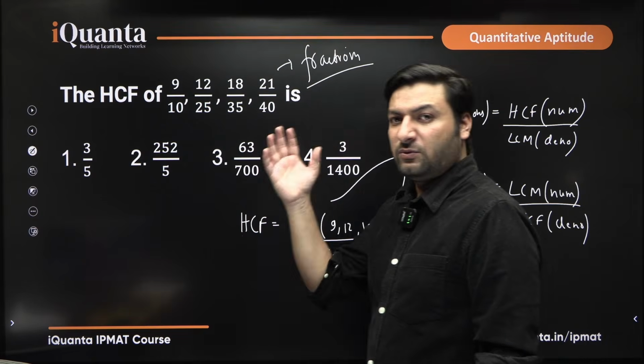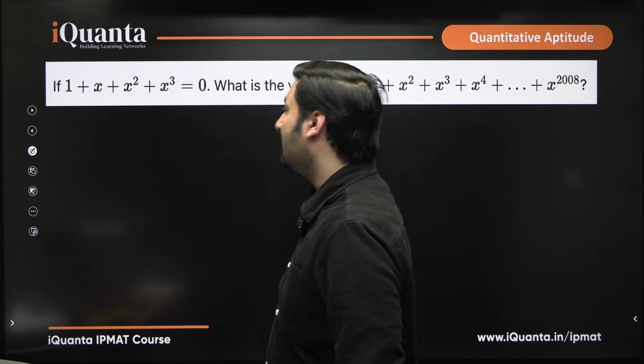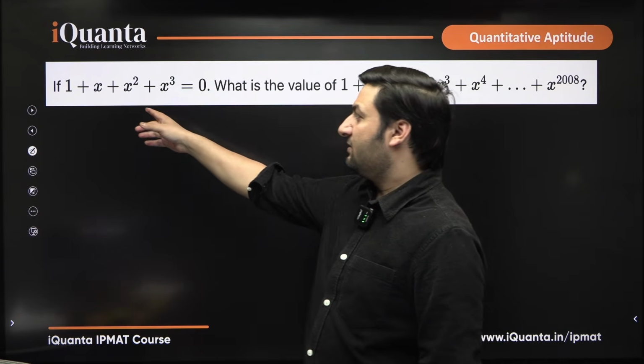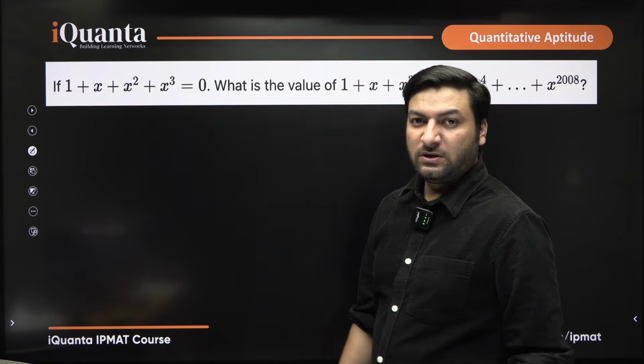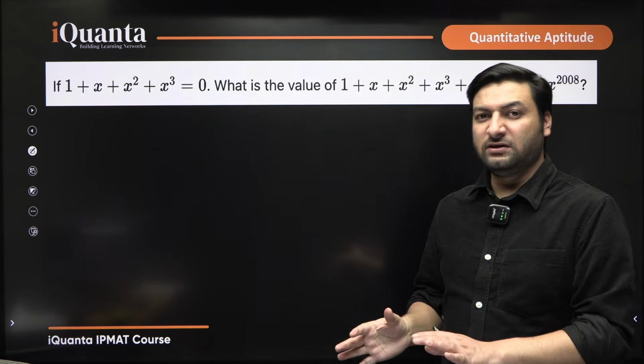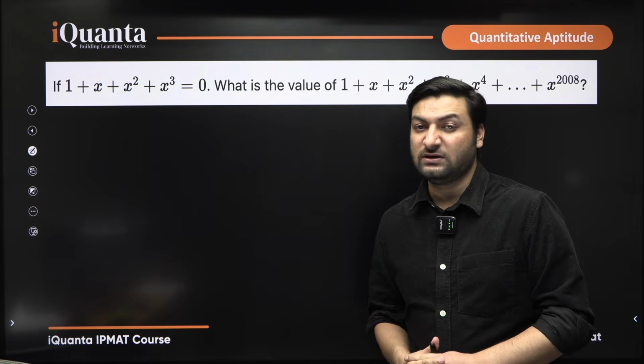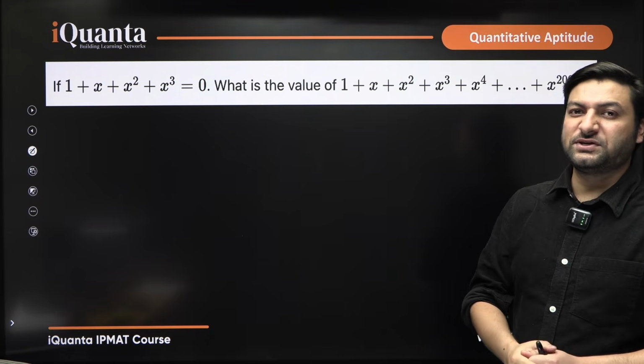Now I will give you one question as homework, we will discuss it in the next class. It is this particular question, okay, not very difficult. This is 1 plus x square plus x cube. I will give you a hint: try to relate this with x to the power 4 minus 1. Try to find out what x to the power 4 minus 1 is and then think around this question.